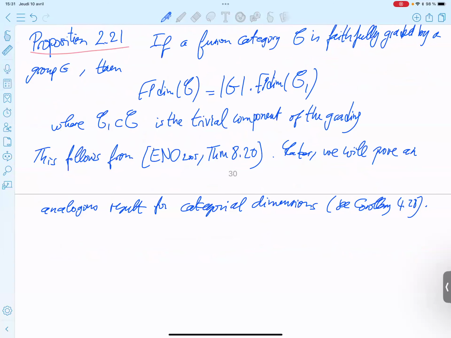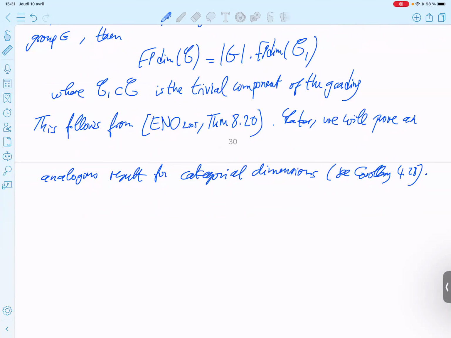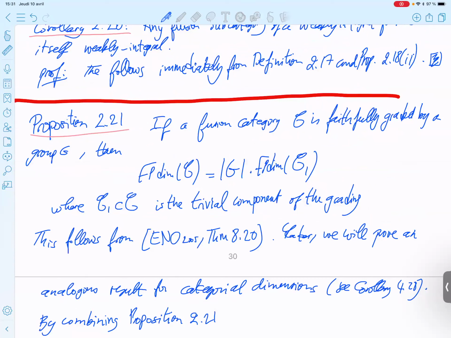And in fact, last semester, we also proved that for the perfect case also, it's always integral. In particular, the simple case, non-pointed simple case. Yeah, simple case, because pointed is integral. Okay, so let me write that. So by combining proposition 221, only this one. You have this grading, faithful grading, and you have this identity for the Frobenius span dimension, okay?